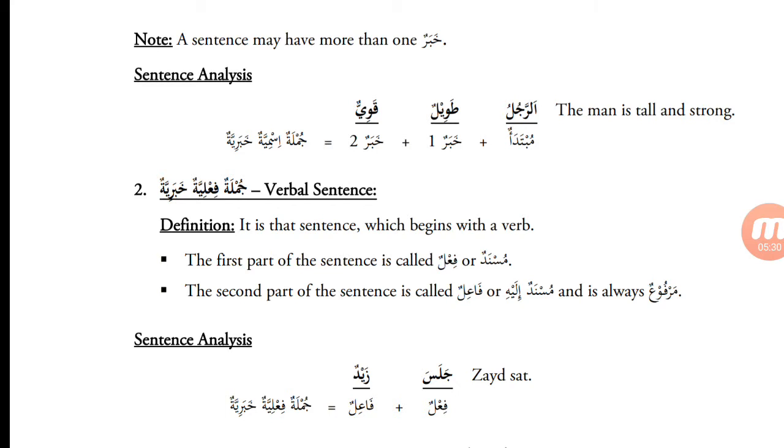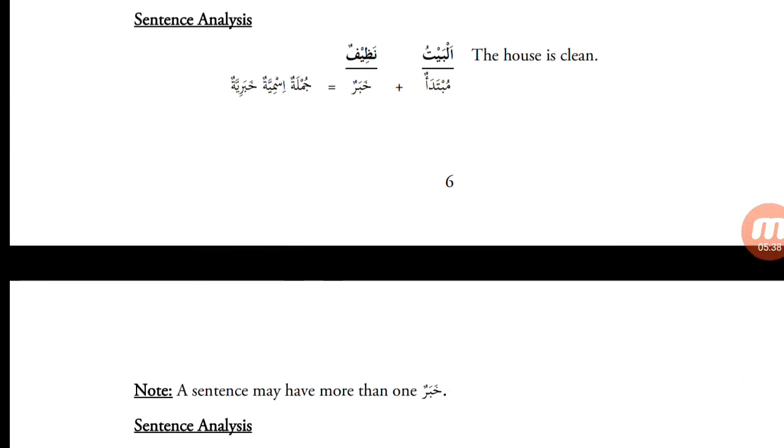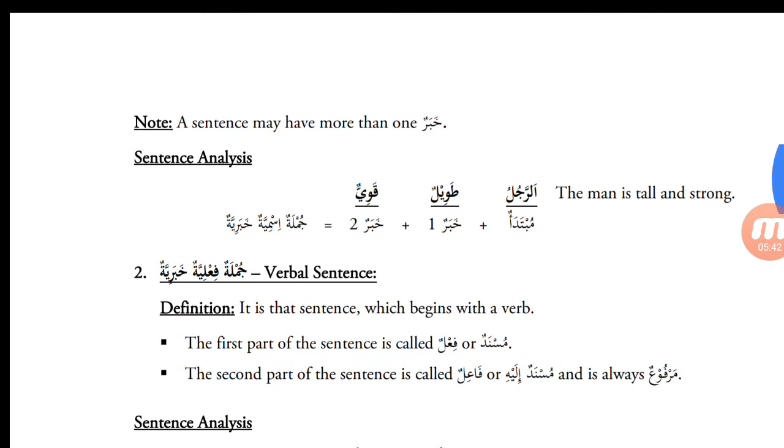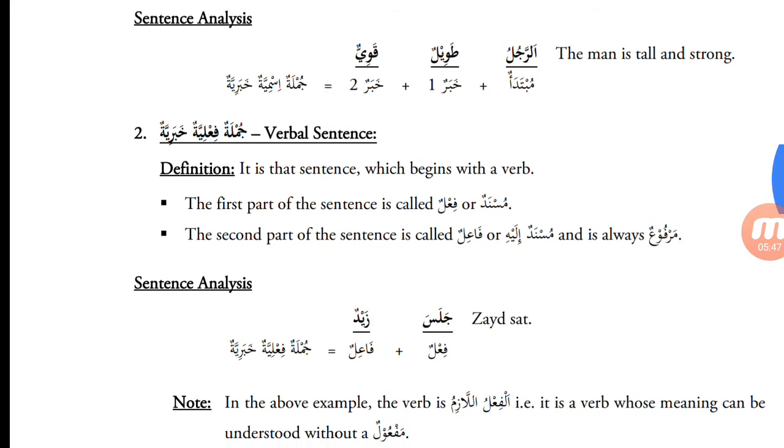A sentence may have more than one khabar. So above, al-baytu nadhifun, we can just see one khabar here, nadhifun. But below we have a sentence which has two khabars. Ar-rajulu tawilun qawiyun. Ar-rajulu, the man. Tawilun is the first khabar, is tall. Qawiyun, and strong. So tawilun is the first khabar, which means tall. Qawiyun is the second khabar, which means strong.